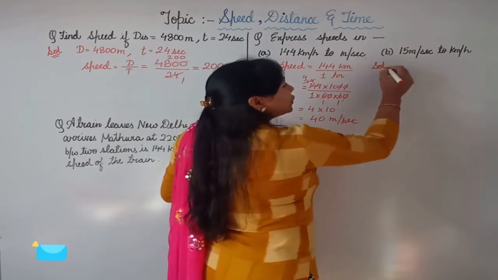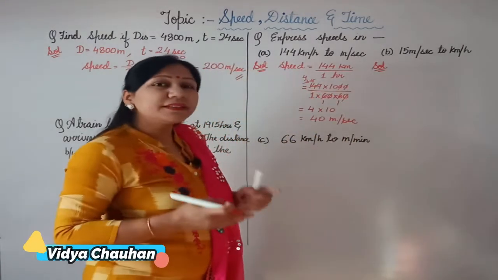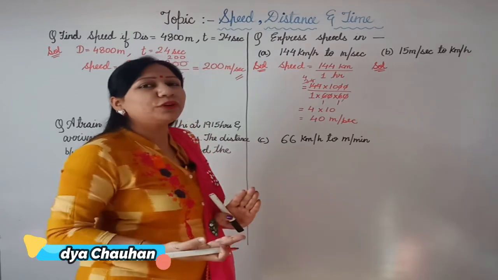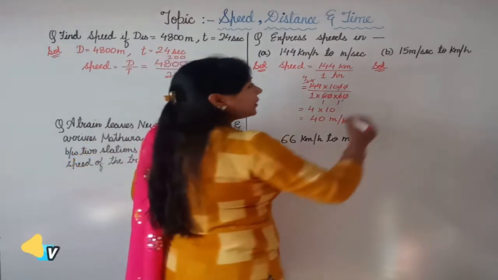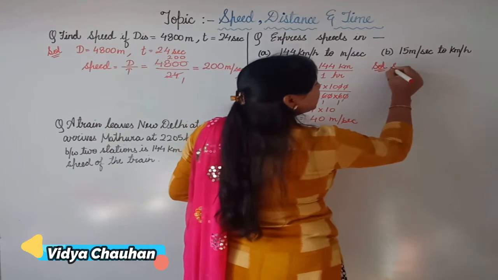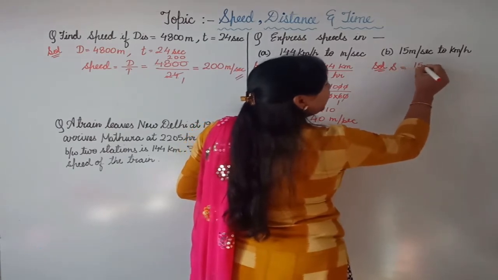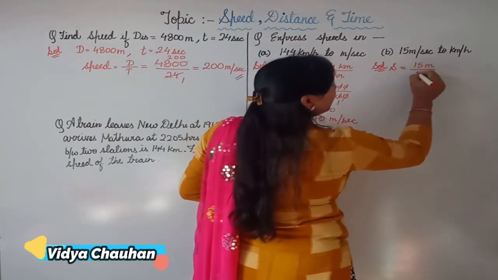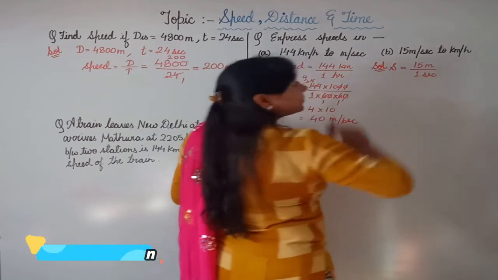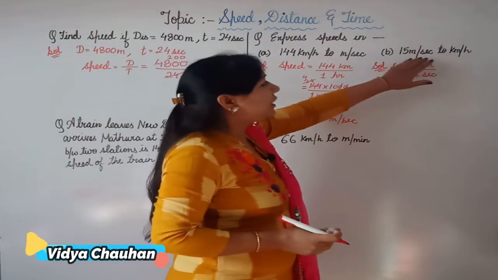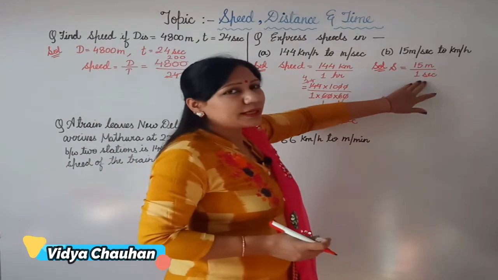Fine. So now the speed is given in meter per second and we have to convert it into kilometer per hour. So once again, speed is equals to 15 meter upon 1 second. So that means 15 meter of distance covered in 1 second.